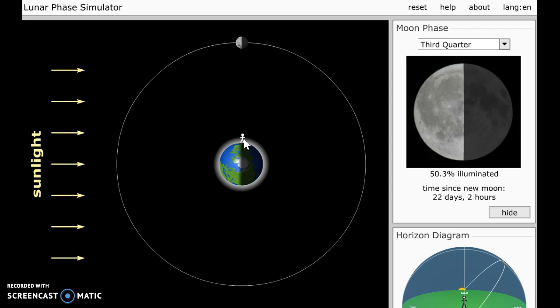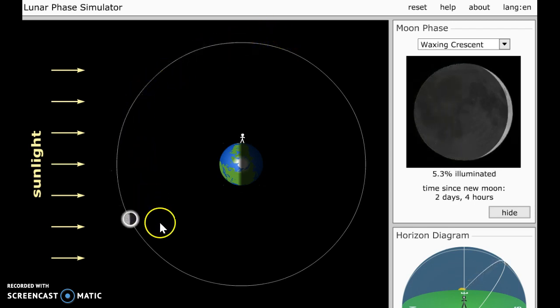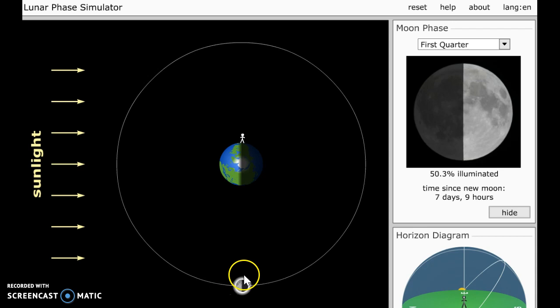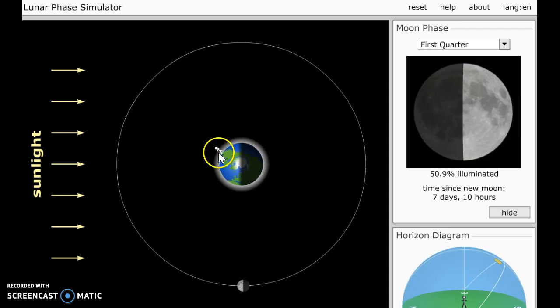Number nine, you see a first quarter moon. So we've got to wait a few days, halfway through the month here, till we're back to a first quarter moon for number nine. And you see it low in the east. So this person looking east would see the sun. This person looking east would see the moon. So this would be at about noon.